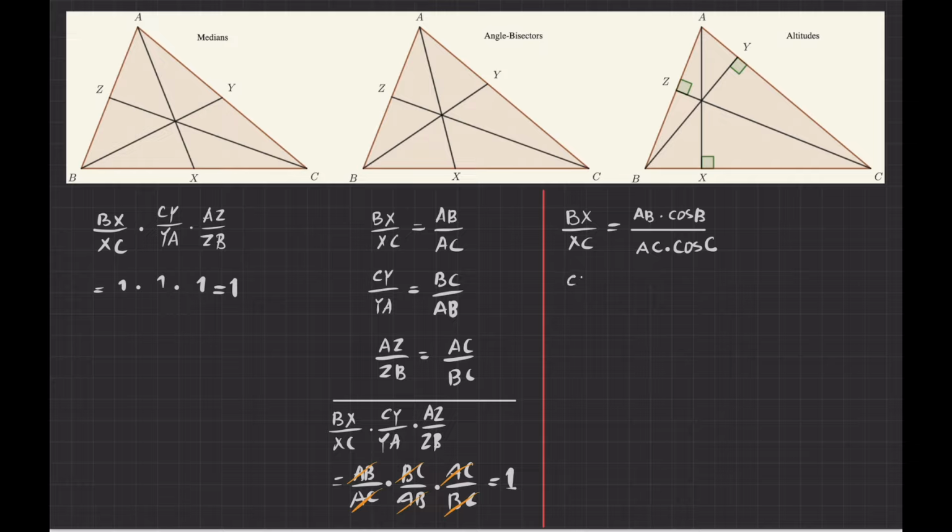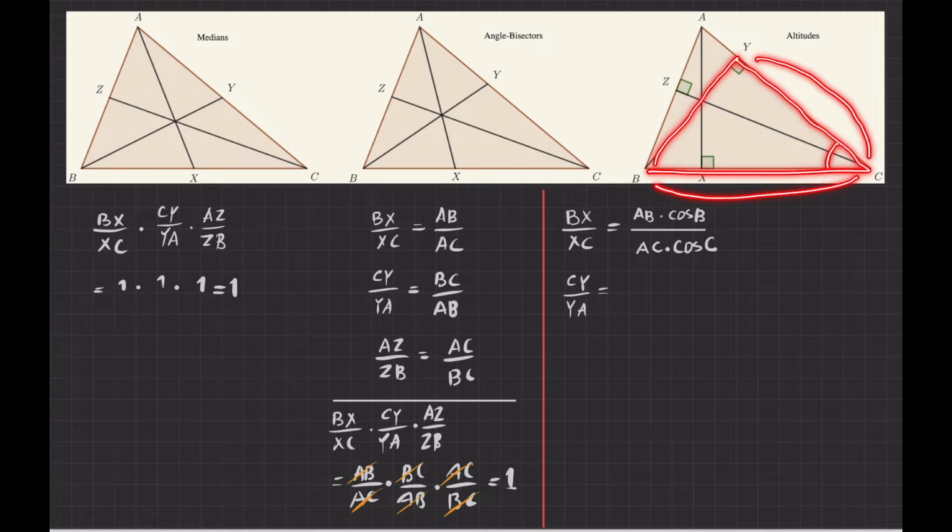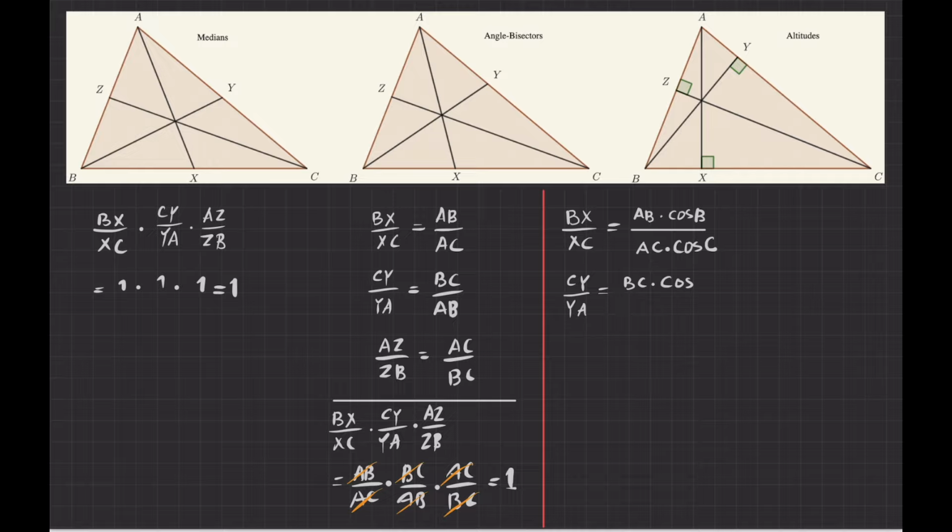So I would say that CY over YA is equal to, for CY, I concentrate on this right angle triangle, and CY is the hypotenuse BC multiplied by the cosine of angle C. This becomes BC cosine C divided by, for YA, I concentrate on this right angle triangle, and YA is the hypotenuse AB multiplied by the cosine of A. This becomes AB multiplied by cosine of A.